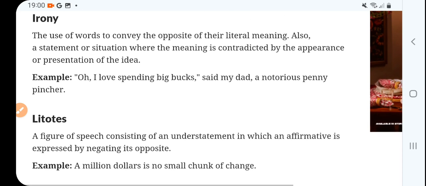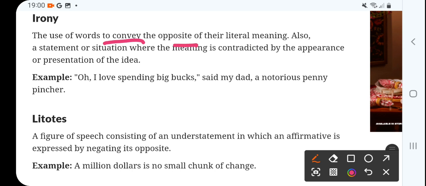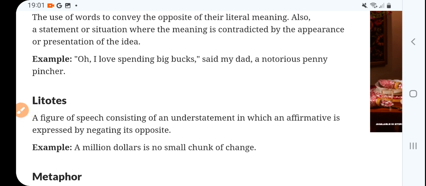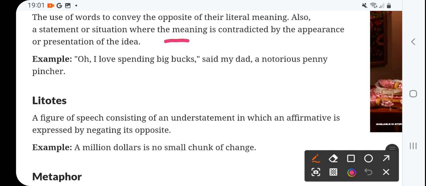Now, irony: the use of words to convey the opposite of their literal meaning, right? Also a statement or situation where the meaning is contradicted by appearance or presentation of the idea.